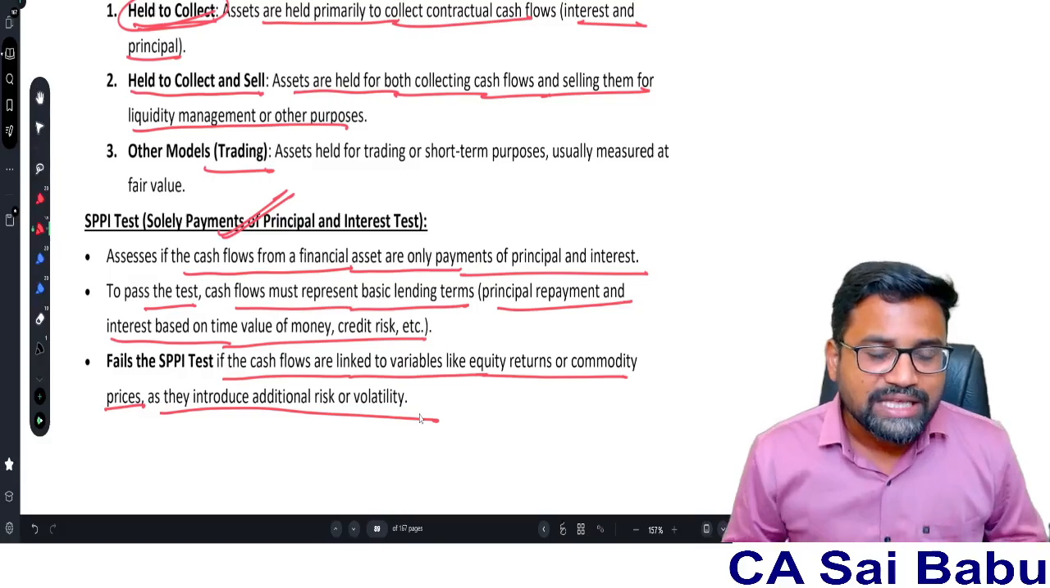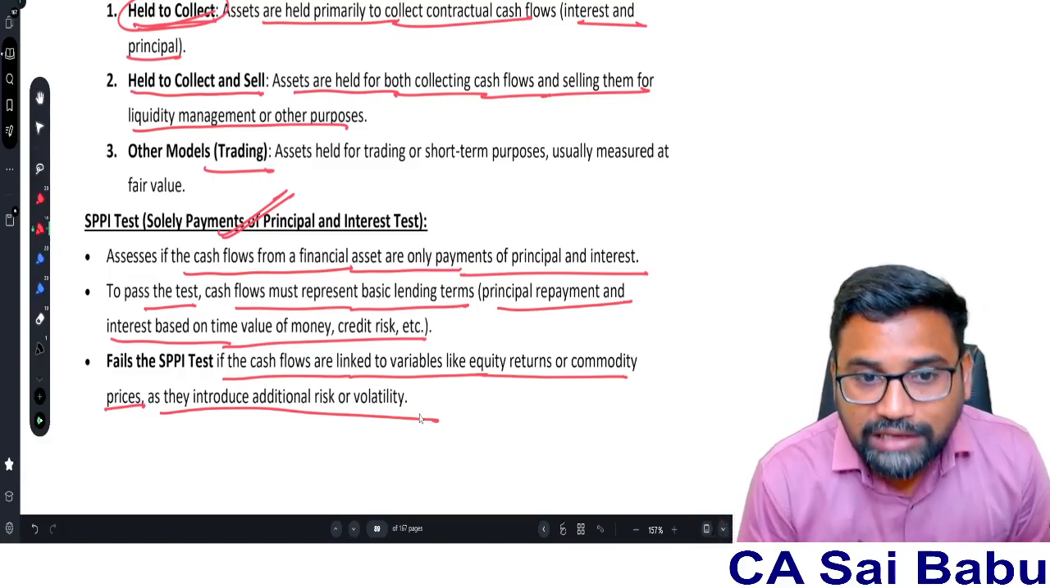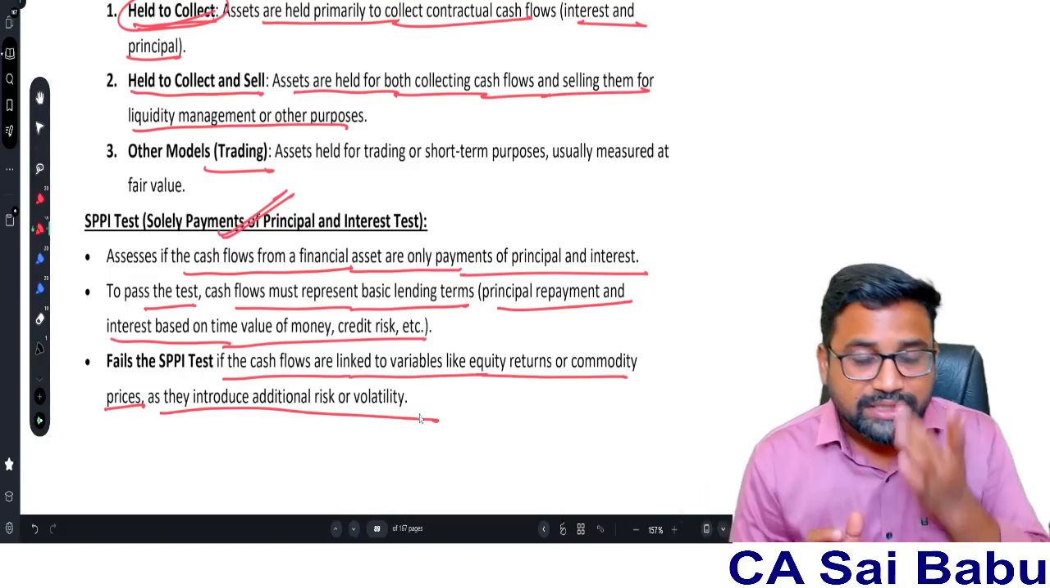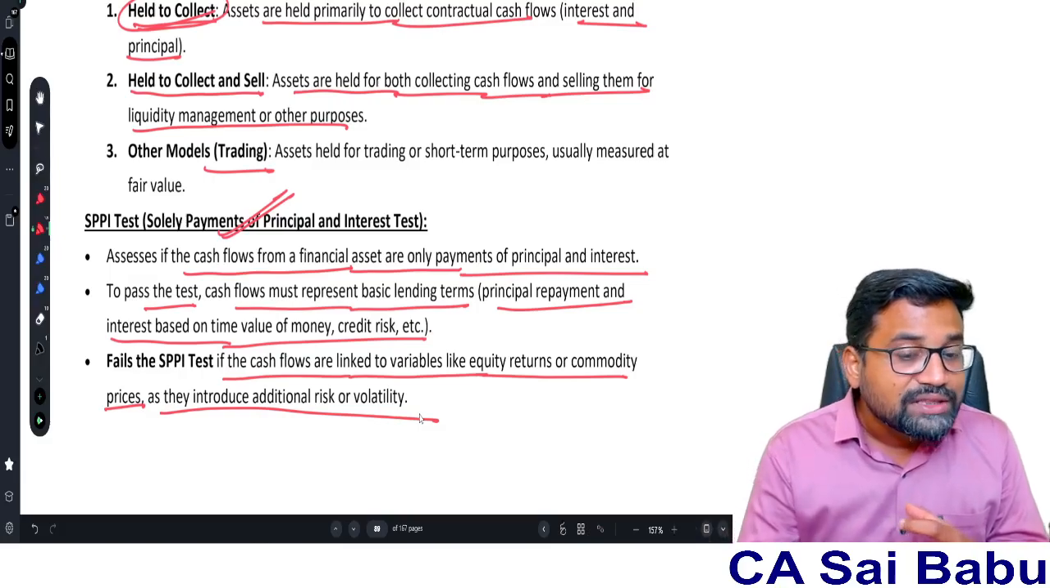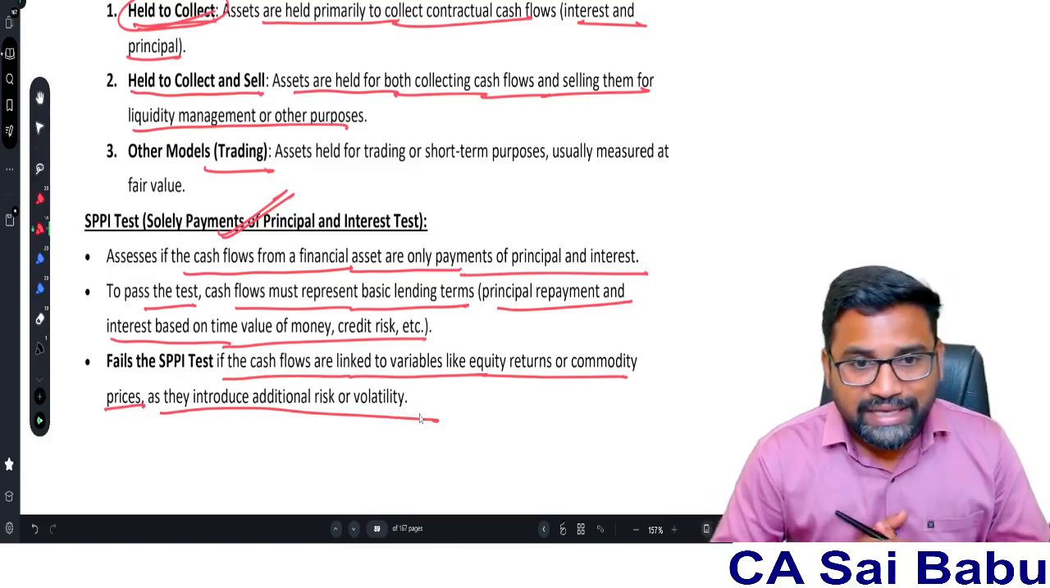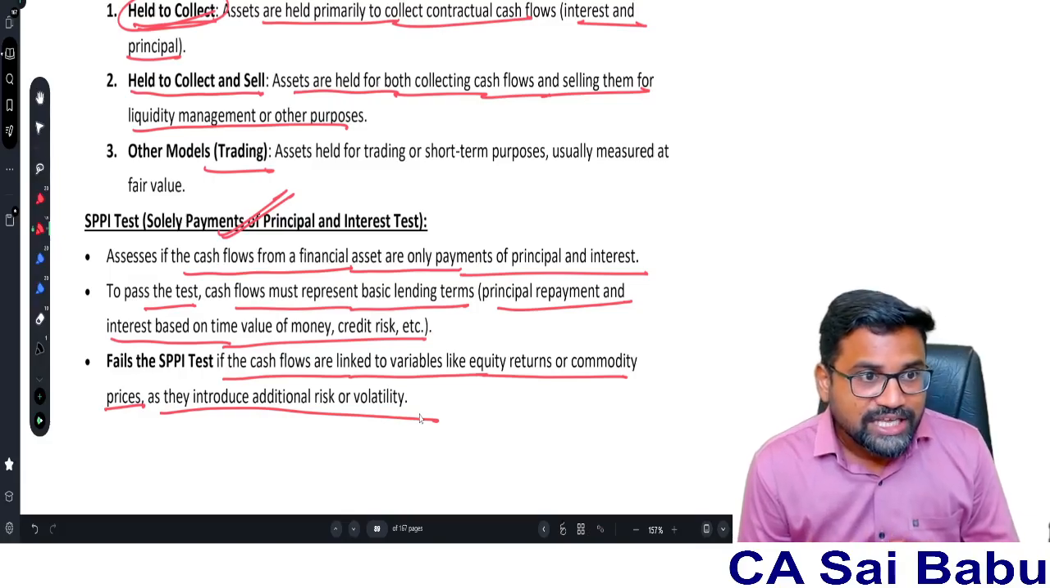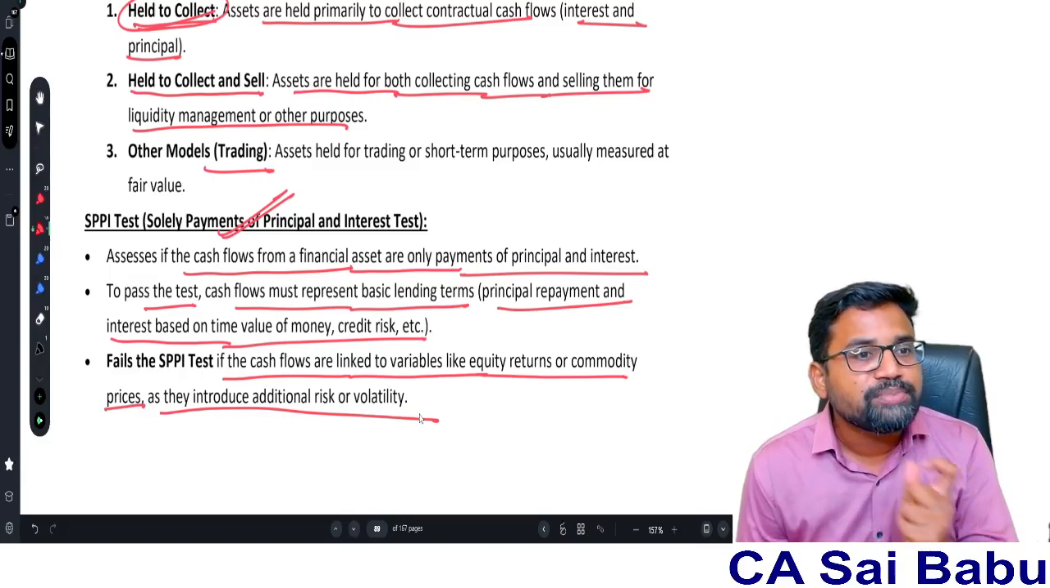For example, A Limited has entered a contract with B Limited to purchase oil after 6 months at so and so price. Now the price of oil in the market may fluctuate, so that will ultimately affect my price. It should not be like that. SPPI test means solely payments of principal and interest.